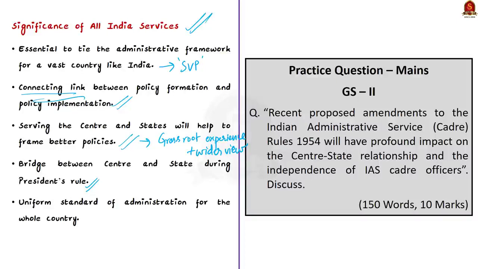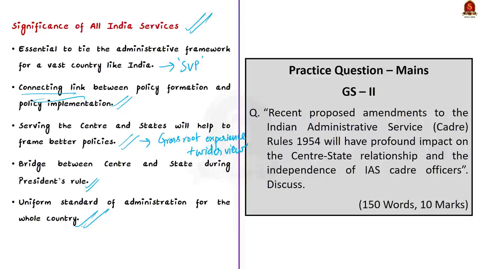And finally, the All India Service provides uniform standards of administration to the country, because these services are common between the center and the states. They provide uniform standards of administration from Kashmir to Kanyakumari and from Dwarka to Dibrugarh. So this helps in building cooperation between the center and states. So that is why functioning of All India services without any problem is important for center-state relations. And that is why we need to first solve the problem of IAS Cadre rules now.